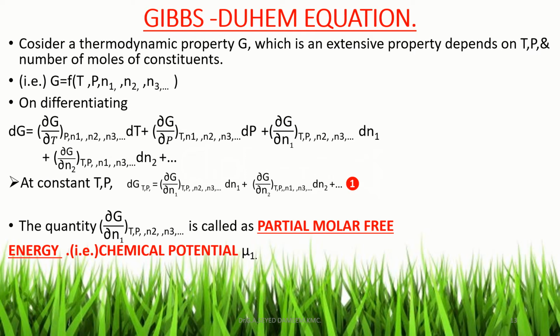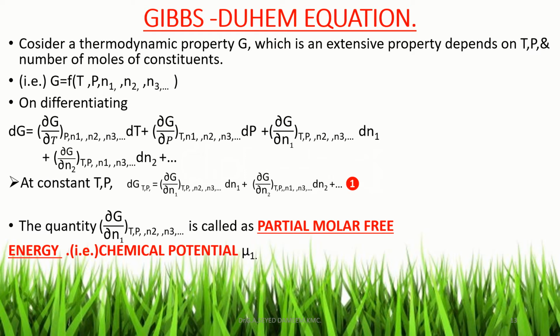That is, dG is equal to dou G by dou T at constant terms other than temperature, dT, plus dou G by dou P at constant terms other than pressure, dP, plus dou G by dou N1 at constant temperature, pressure, N2, N3, etc., dN1, plus dou G by dou N2 at constant terms other than N2, dN2, plus etc.